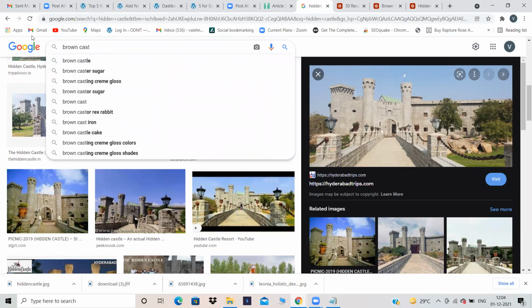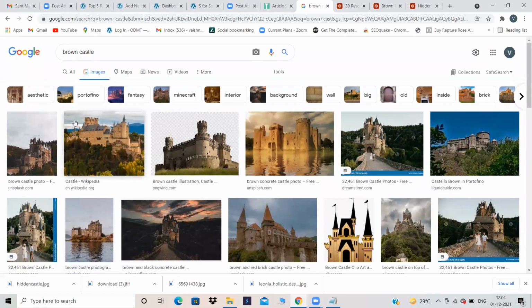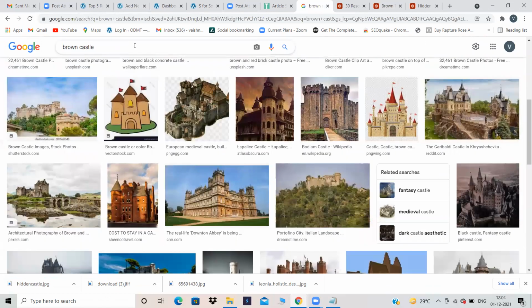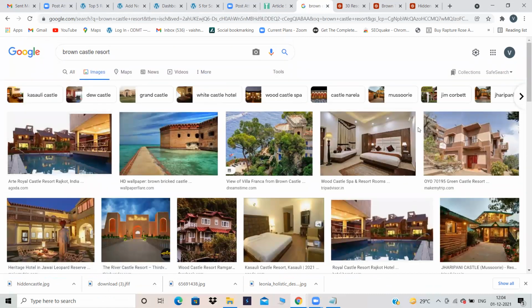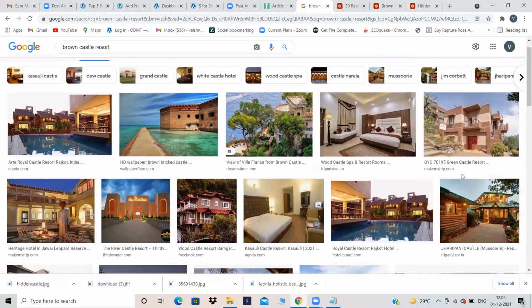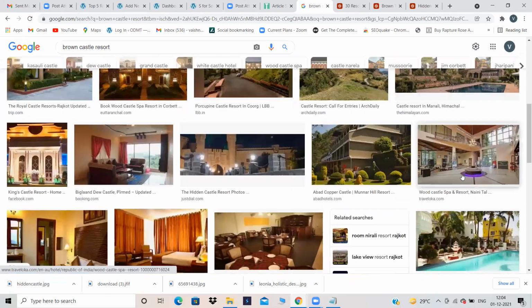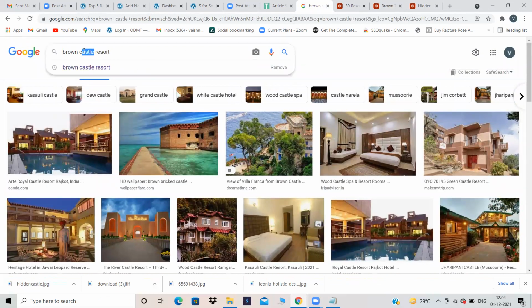Brown Castle Resort, because wherever your website is going to appear, 100% it is going to appear on SERP, and users will see it, some other random people will see it. So this is Brown Castle Resort. Where is Brown Castle Resort? Is it available? Brown Town Resort, sorry. Brown Town Resort.